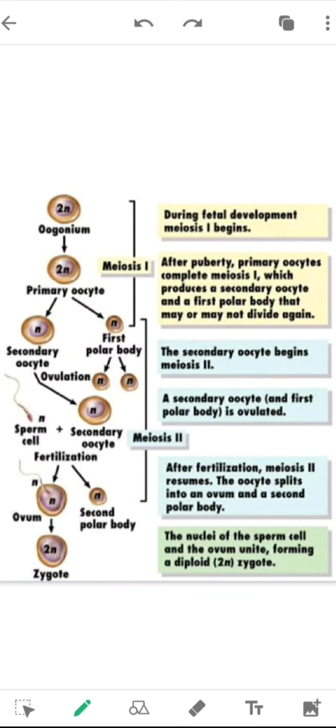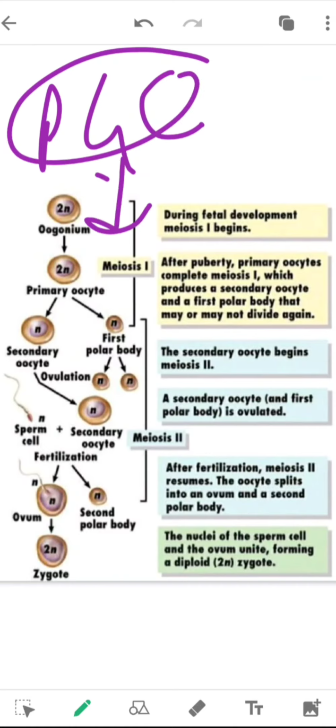If we see the cycle, during early life the primordial germ cells give rise to the oogonia, which undergo mitotic divisions and form many oogonia. The oogonium then undergoes meiosis 1 to give rise to the primary oocyte. But the primary oocyte doesn't complete the first meiotic division until it reaches the puberty or adolescent stage, and from birth to puberty the meiosis is in dormancy, or inactive.